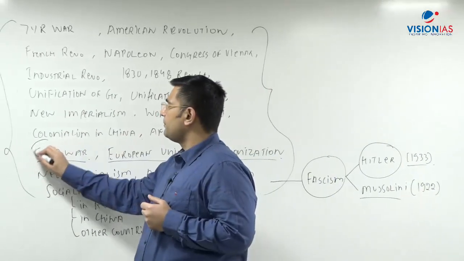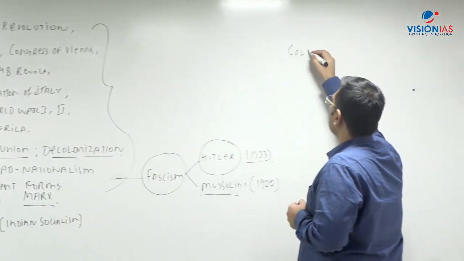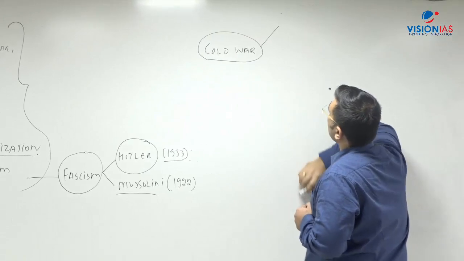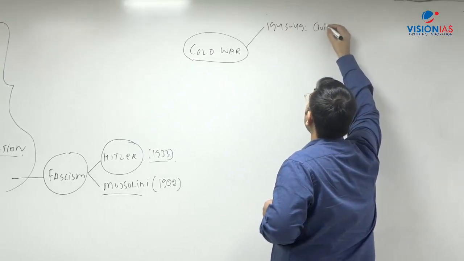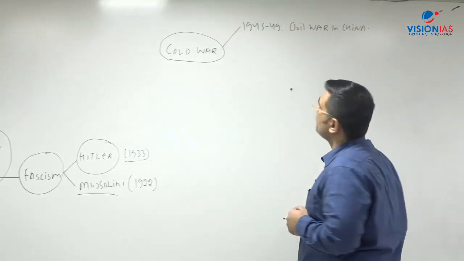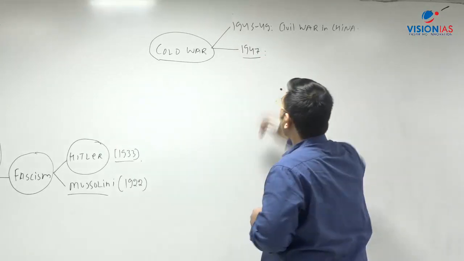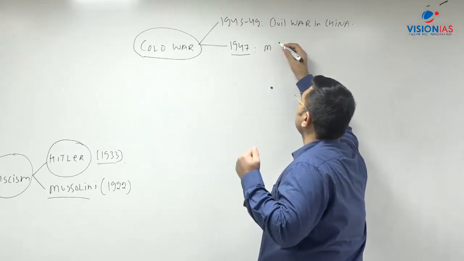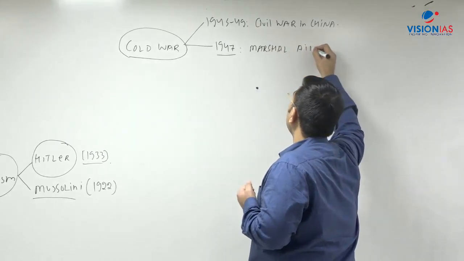When we discuss the Cold War, then a lot of areas come into the picture. So for example, if we elaborate on the Cold War, what are the topics which you will be encountering? So in the Cold War, for example, you will be talking about 1945 to 49. There was this civil war in China. Apart from that, from 1947 onwards, what do we see? From 1947 onwards, the US takes certain actions. So we'll be discussing Marshall Aid.